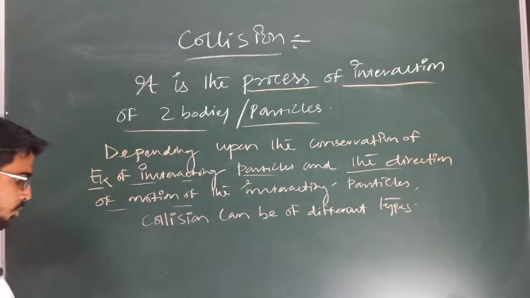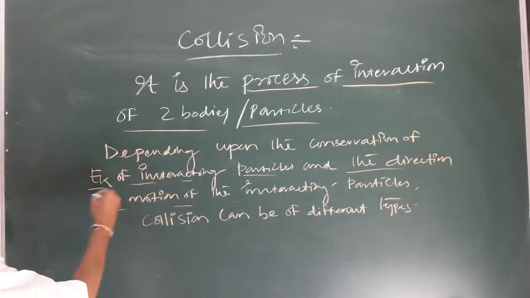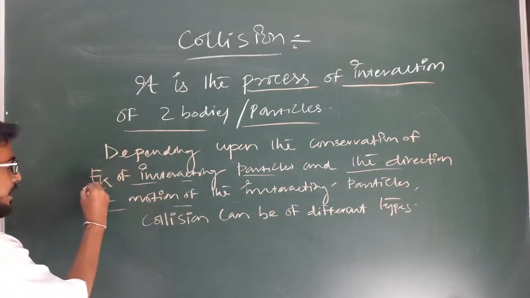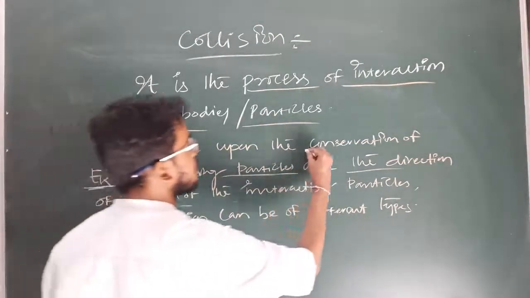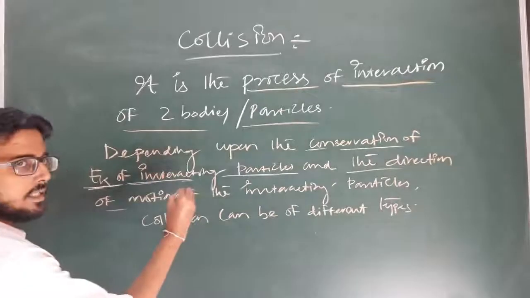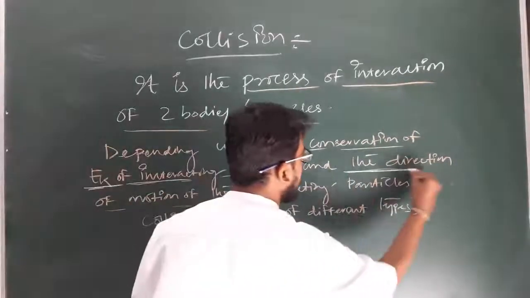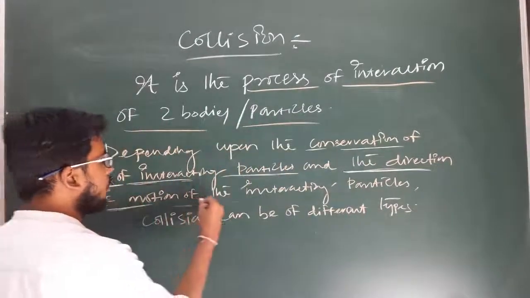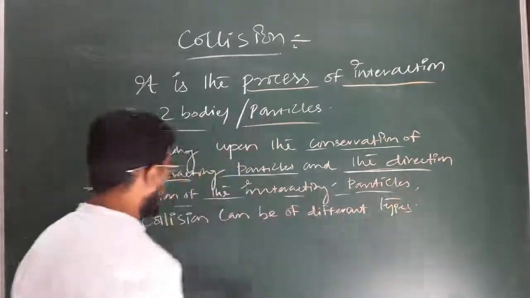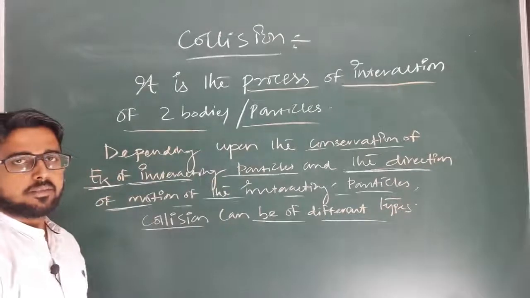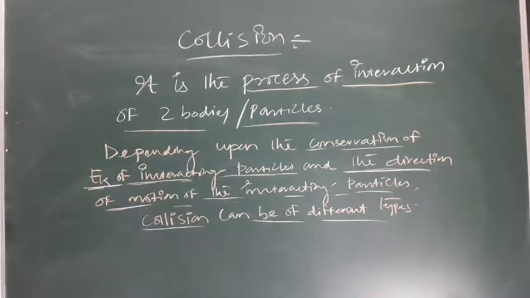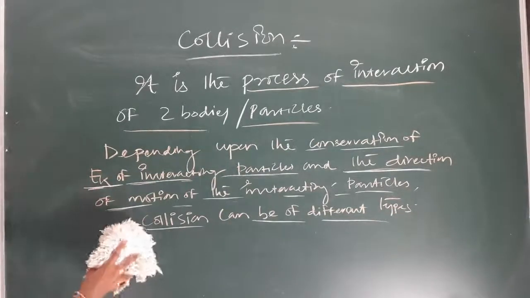Okay, so two things are to be considered. One is the conservation of the kinetic energy of interacting particles, and also the direction of motion of the interacting particles. The collision can be of different types. Clear?